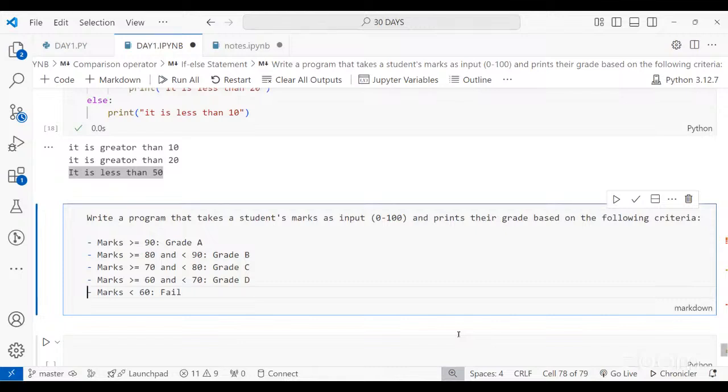What should be the first line of code? First, let's discuss the step-by-step method to solve this problem statement. Basically, you need to write a program that takes the student marks as input from 0 to 100 and prints their grade based on the following criteria. If marks is greater than or equal to 90, print grade A. If it is between 80 and 90, grade B; 70 to 80, C; 60 to 70, D; and if it is less than 60, then it is fail. So how do we need to solve this, or what are the steps that we need to follow?